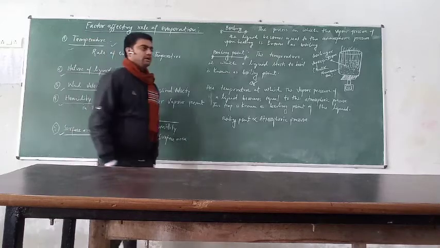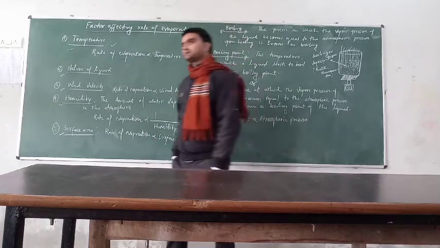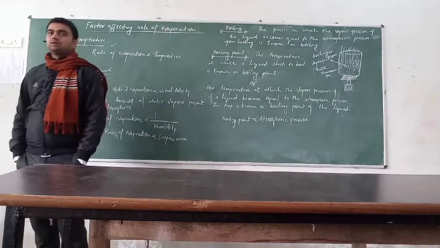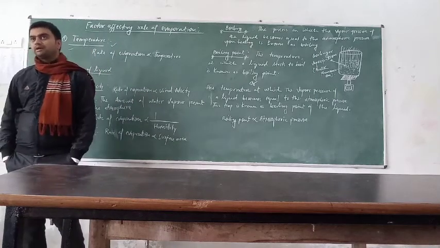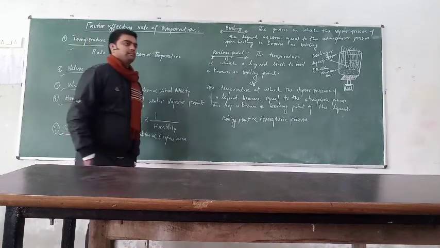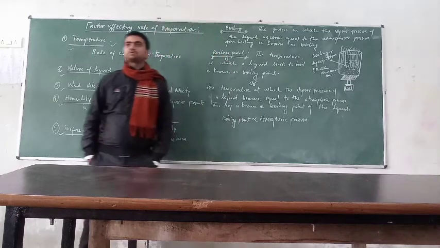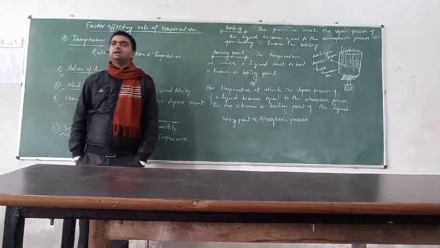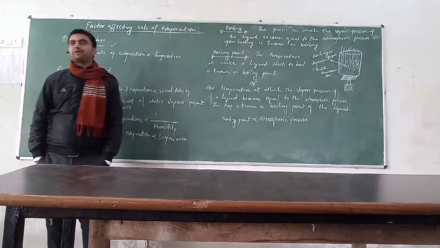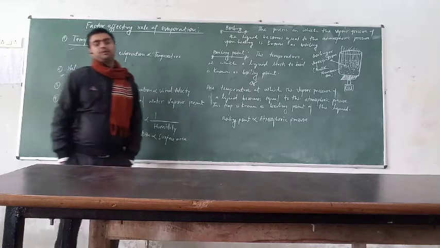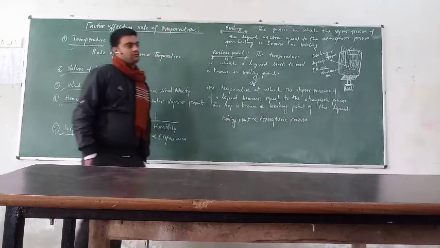Clear? Understand? And a question arises from this point: give reason why we feel cool when we put a few drops of acetone on our palm. So what is the reason? Because acetone is a volatile liquid. Clear? And it is involved in the process of evaporation, and as we know very well, the evaporation process makes a cooling effect. That's why we feel cool when we put a few drops of acetone on our palm.